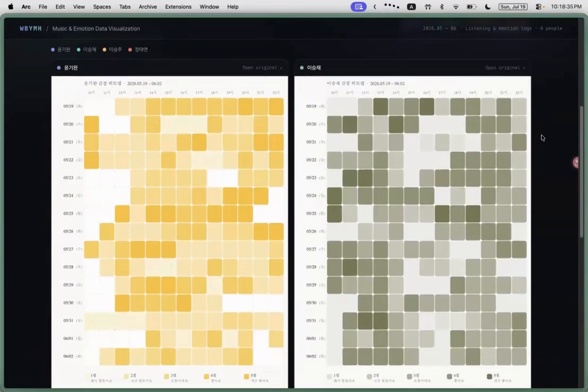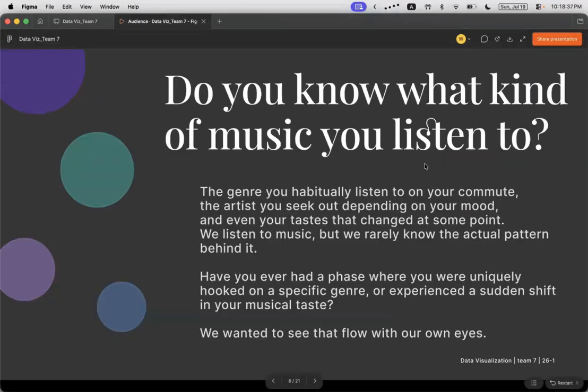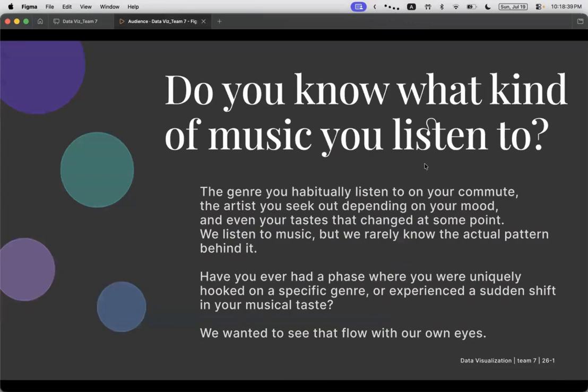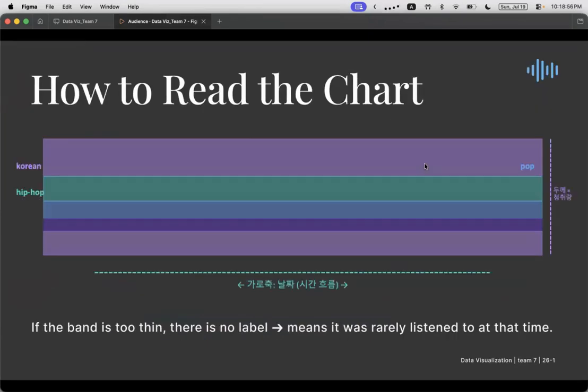Next is a stream graph using tags, which shows how your music genre listening habits have changed over time. Have you ever found yourself obsessed with a specific genre or suddenly experienced a shift in your taste? We wanted to visualize that flow. So let's take a look at the visualization.